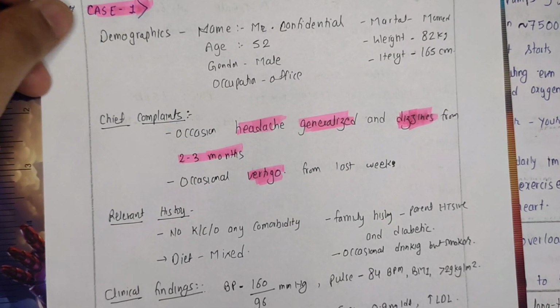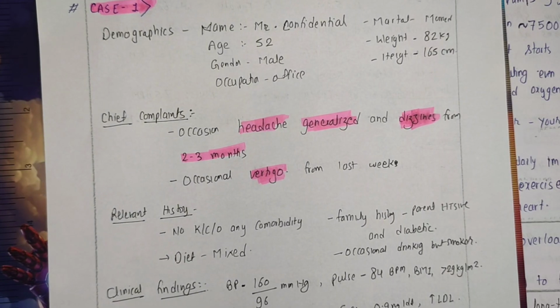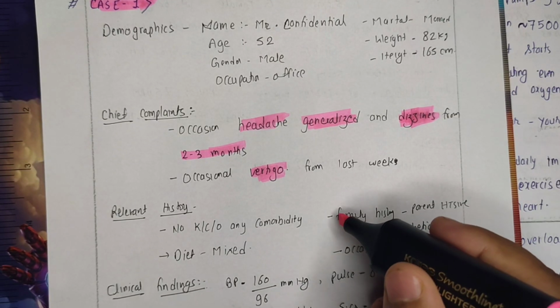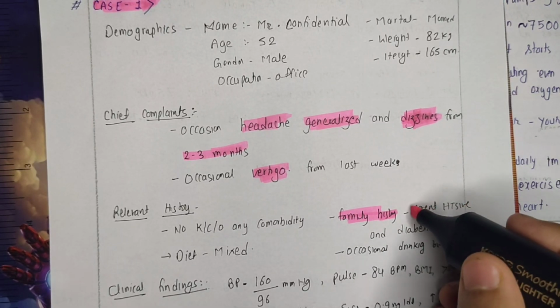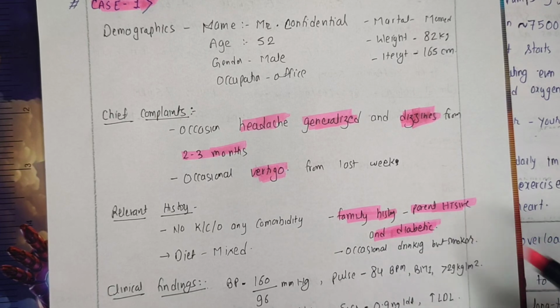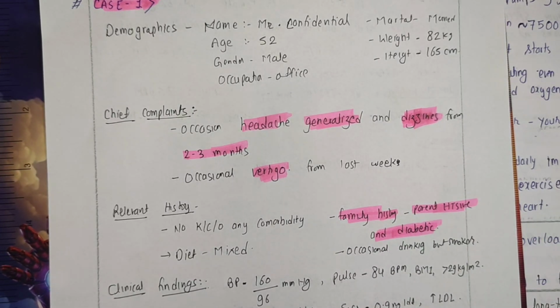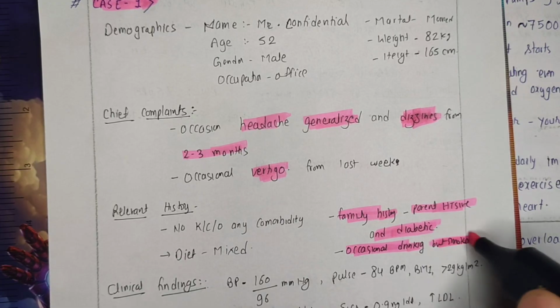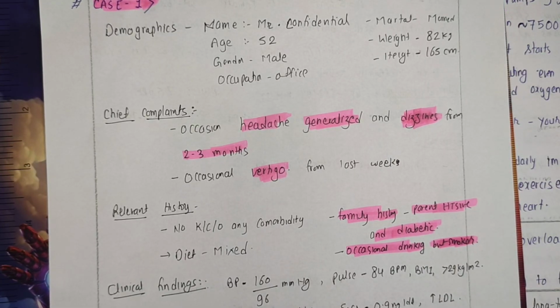So when the physician obtained the history, there was no non-medical history. However, when obtaining the family history, the person had a family history of hypertension, and his parents were diabetic also. He was having a mixed pattern of diet, non-veg and veg both, and occasionally he was drinking some alcohol also, but he was a regular smoker in the office. So that was his complete history.